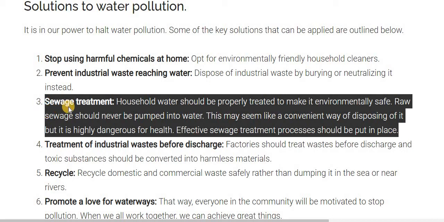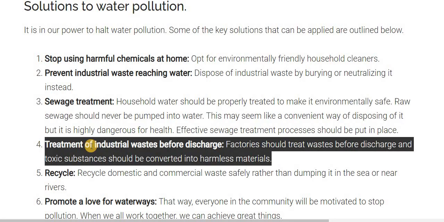The next one is sewage treatment. Household water should be properly treated to make it environmentally safe. Raw sewage should never be pumped into the water. This may seem like a convenient way of disposing of it, but it is highly dangerous for health. An effective sewage treatment process should be put in place. The next solution is treatment of industrial waste before discharge, as I discussed.